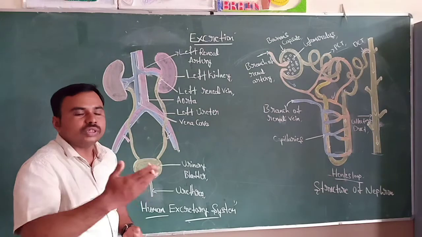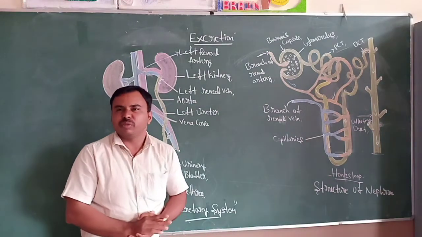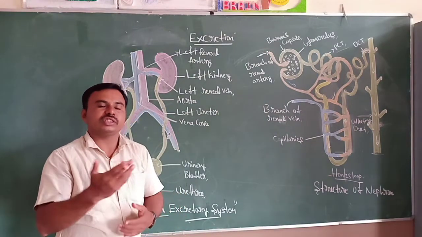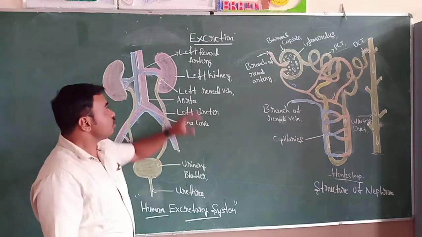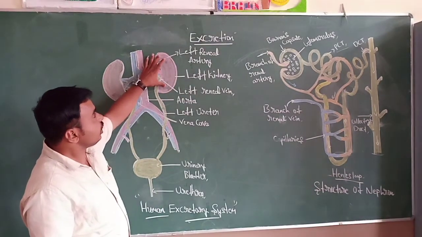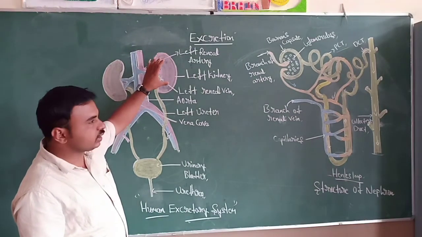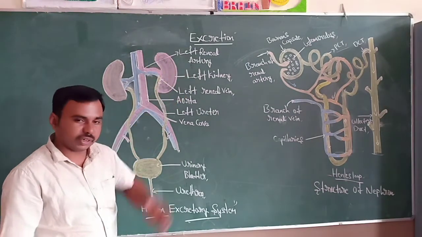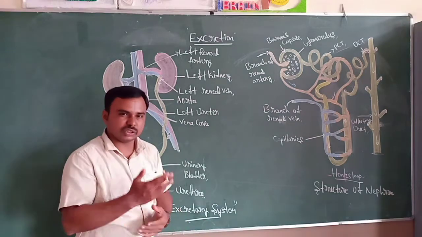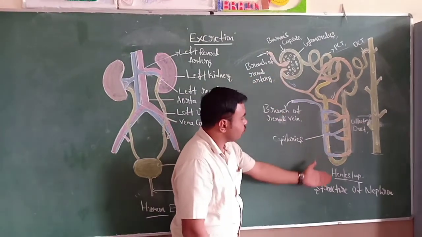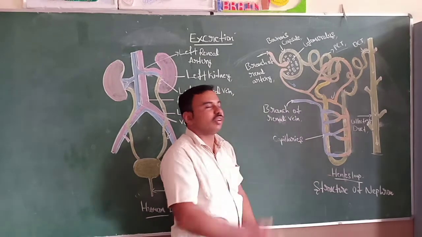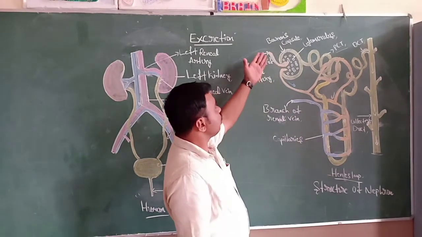Then how is this urine formed in the body, and which organs filter the blood and form the urine? The kidney consists of basic functional units called nephrons. Nephrons are the structural and functional unit of the kidney. So this is the structure of a nephron. It involves structures like the Bowman's capsule.